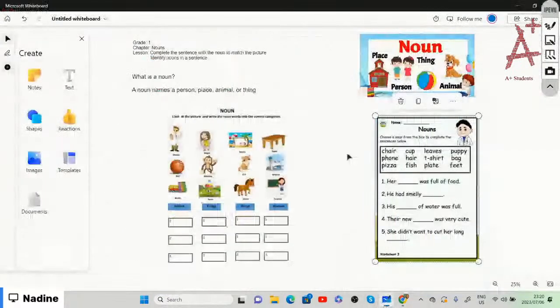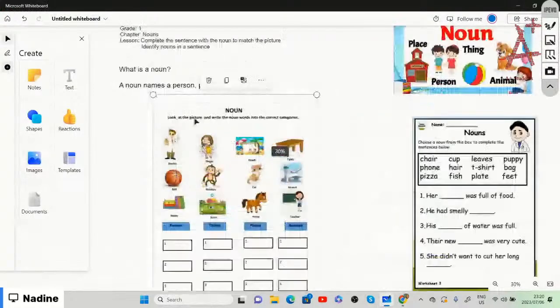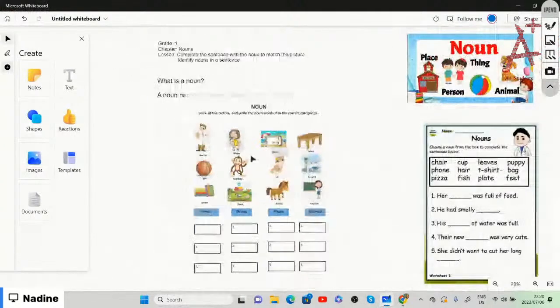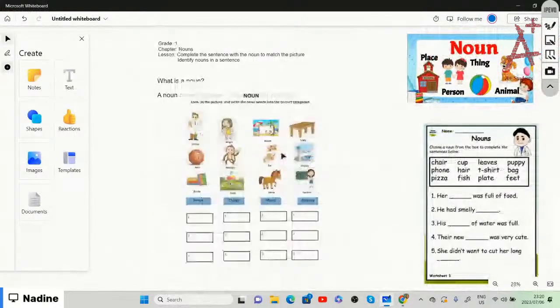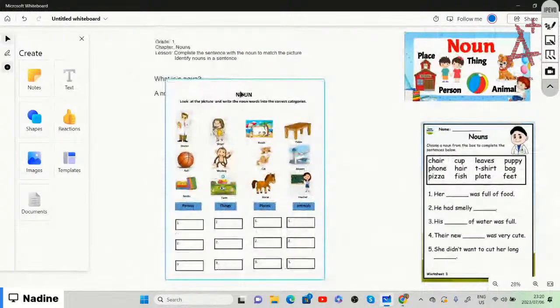So now if we look at the picture over here, it says look at the picture and write the noun words into the correct categories.